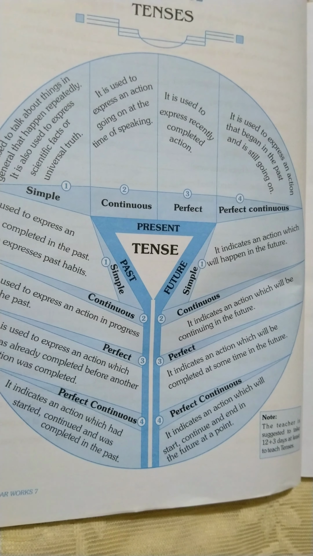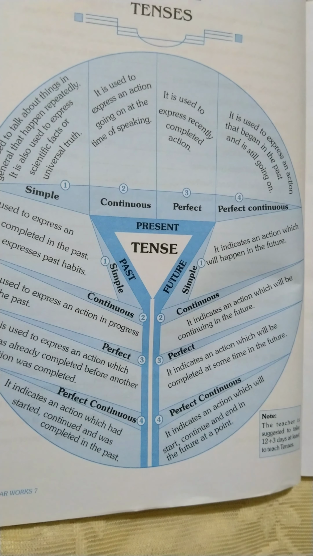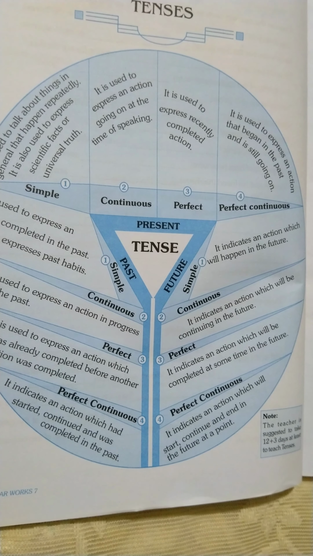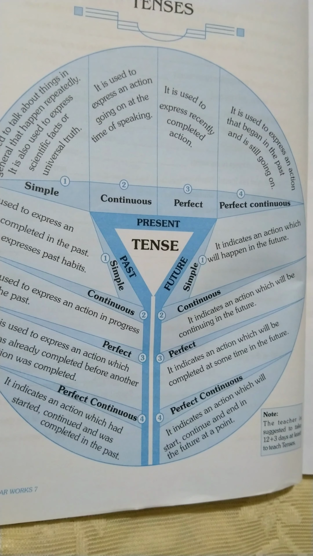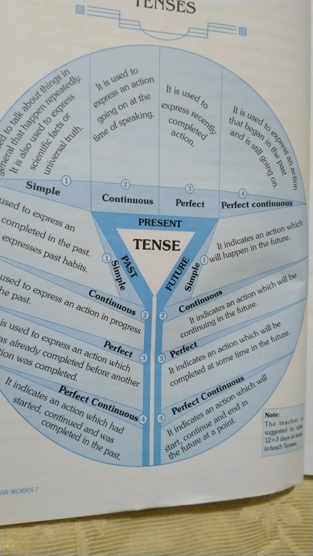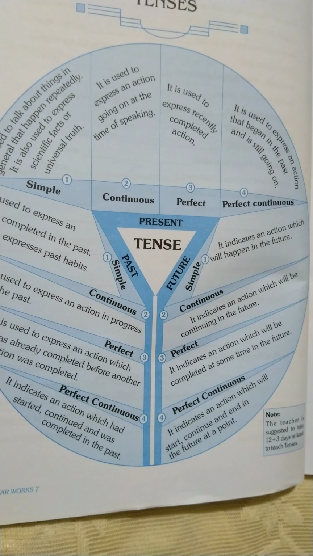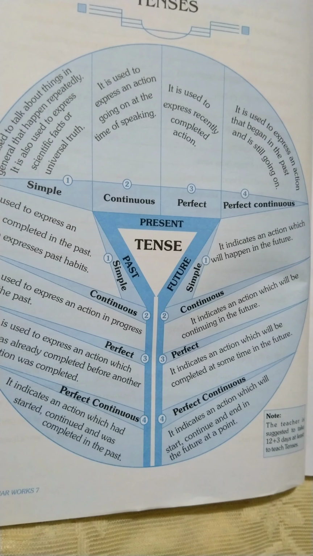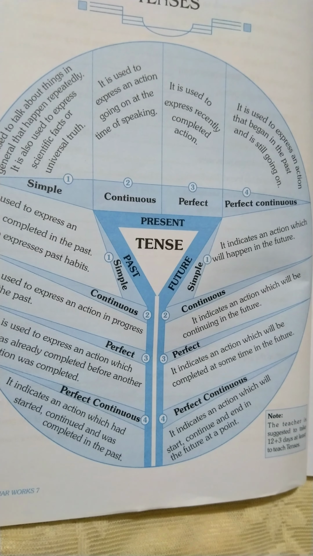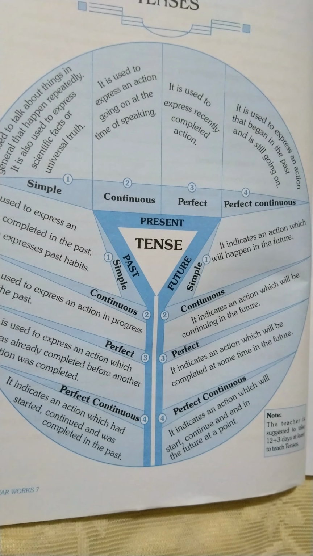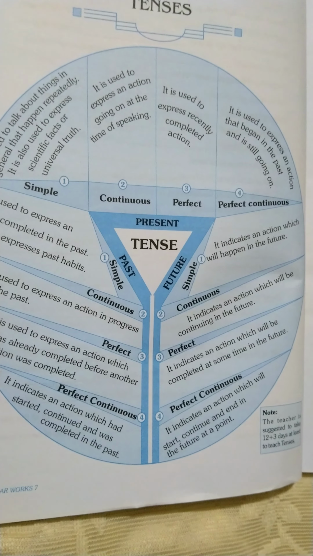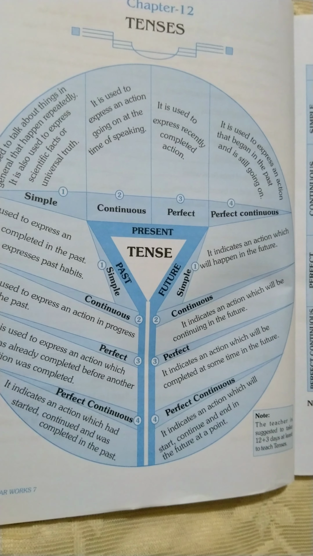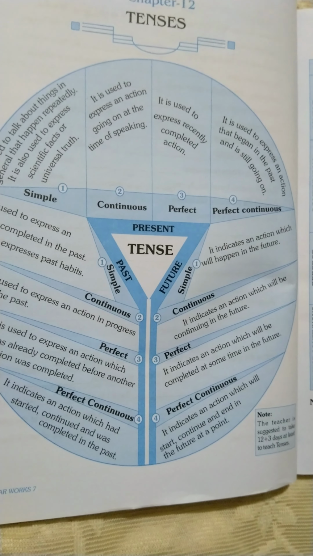Now, future perfect continuous. It indicates an action which will start, continue, and end in the future.